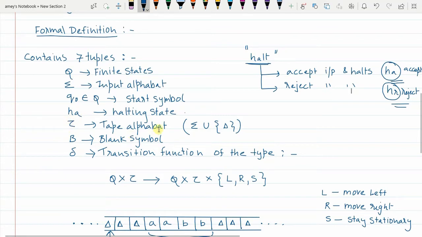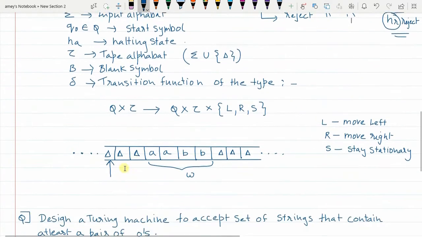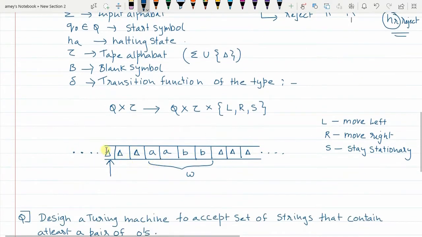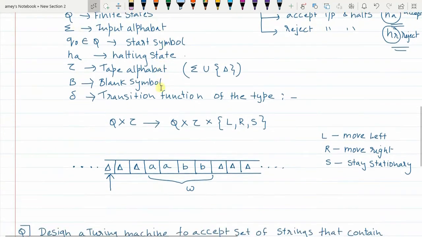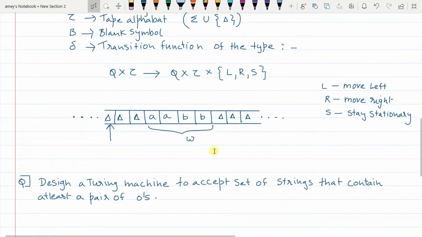Now, very important, if you see the tape of the Turing machine, this is an example of a Turing machine that I have taken. These other cells have blank symbols. Only this is W, a valid string which is inserted on the tape. The rest of the cells are all blank, denoted by the blank symbol. Initially the input pointer is pointing to the leftmost side of the tape. Now, what is the input alphabet? The string is composed of either A's or B's. So this is that sigma. This string W is formed out of sigma, the input alphabet.